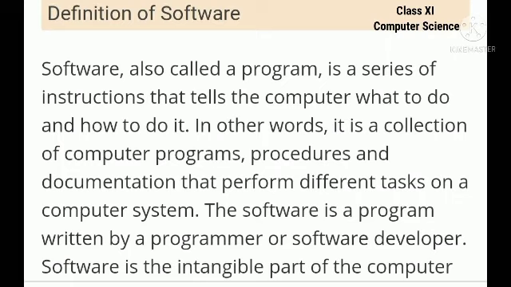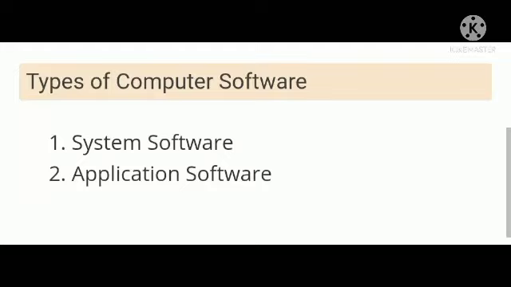Okay, so what do you mean by a software? It is a series of instructions that tells the computer what to do and how to do it. And it is normally developed by software developer or a programmer. Okay. Now we will see the types of computer software. Computer software is mainly divided into two types. They are system software and application software. Let us see one by one.